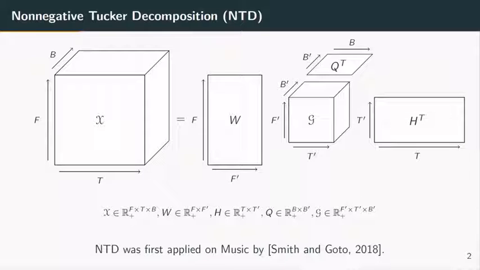NTD provides a compressed representation of tensor X as three factor matrices W, H, and Q, and a core tensor G, which combines the factor matrices so as to reconstruct X. Note that the dimensions of the factor matrices, also called ranks, are parameters that have to be set prior to the decomposition. NTD was first applied to music modeling by Smaragdis and Goto in 2018.